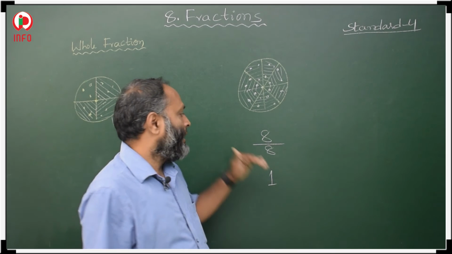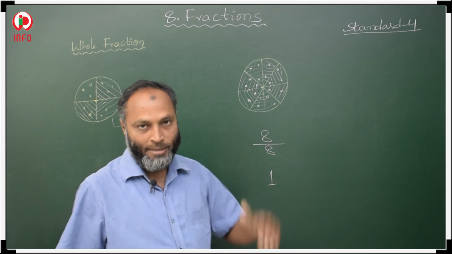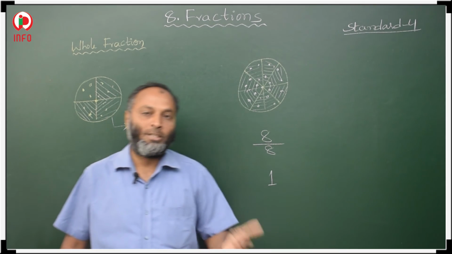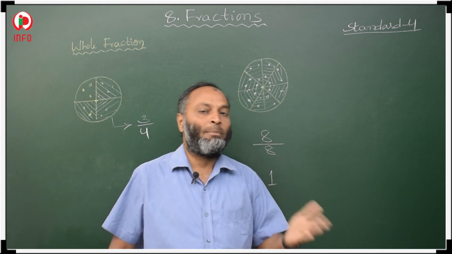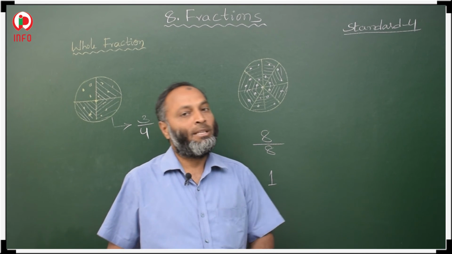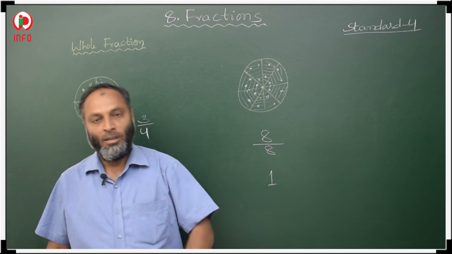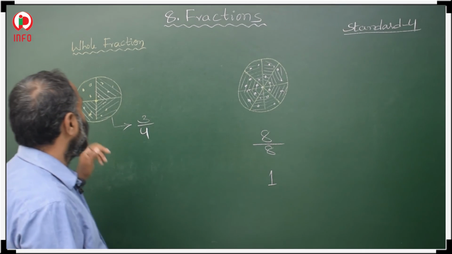It means if numerator and denominator are the same numbers, whatever number is there in the numerator, the same number is there in the denominator, that means that is 1, that is whole, that is called a whole fraction.